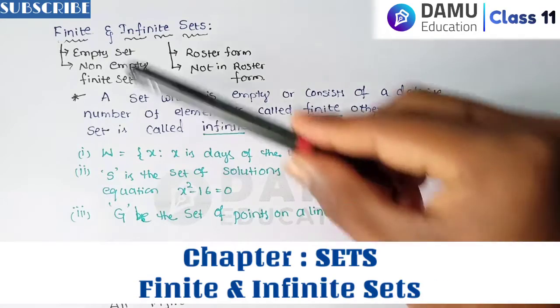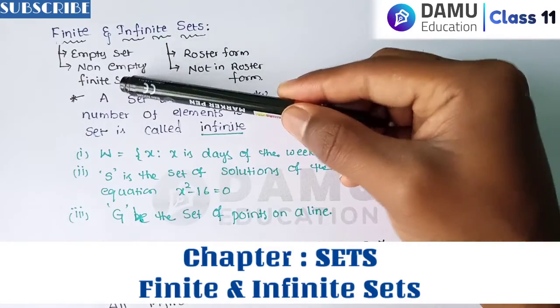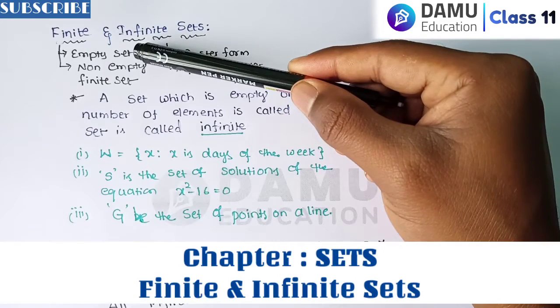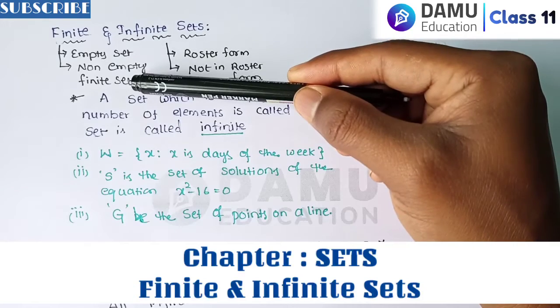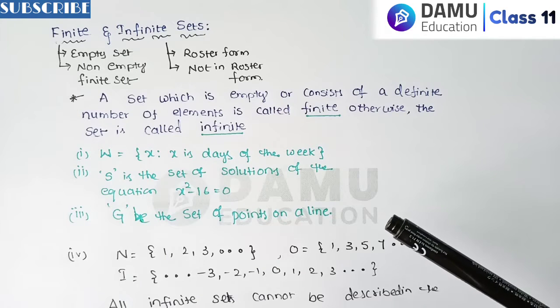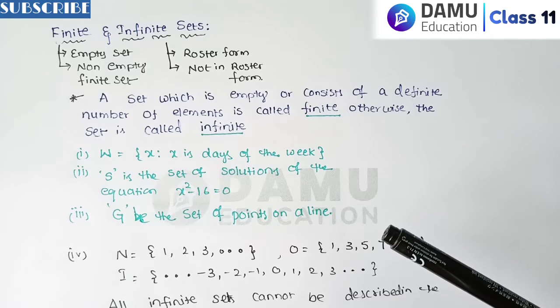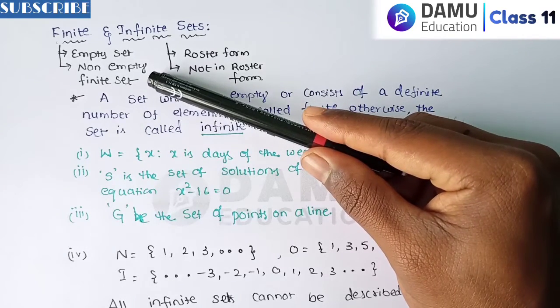So I divided here finite and infinite, based on the concepts I took. In finite, we can take empty set and non-empty finite set. Empty set means there is no existence of any elements in the set. That is called an empty set. I already explained empty set. All the concepts are there in the playlist on our channel. Try to watch. Non-empty finite set means this is not an empty set.